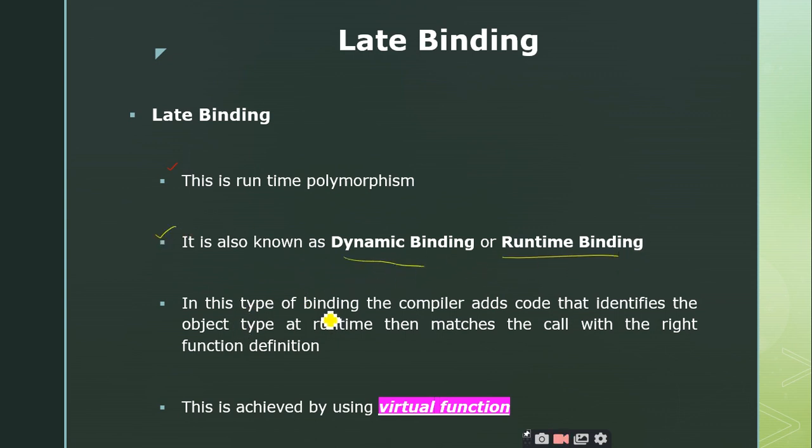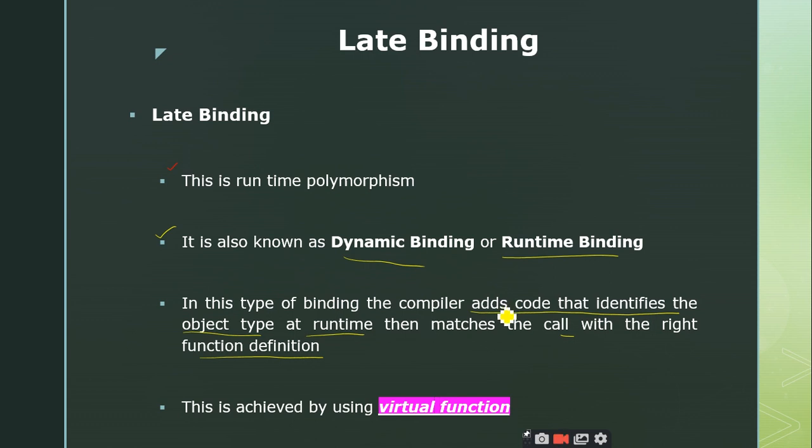So in this type of binding, the compiler adds code that identifies the object type at runtime, then matches the call with the right function definitions, right? So here the compiler is going to add some code such that the object type will be mapped at the runtime. So the actual matching up of the function call with the function definition is postponed up to runtime. This is done exclusively by adding some code.